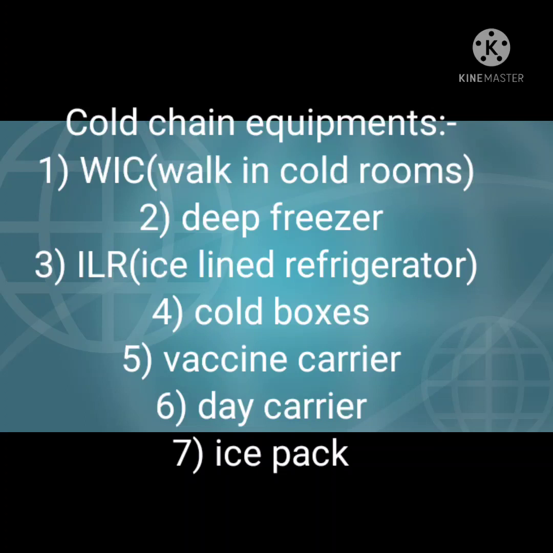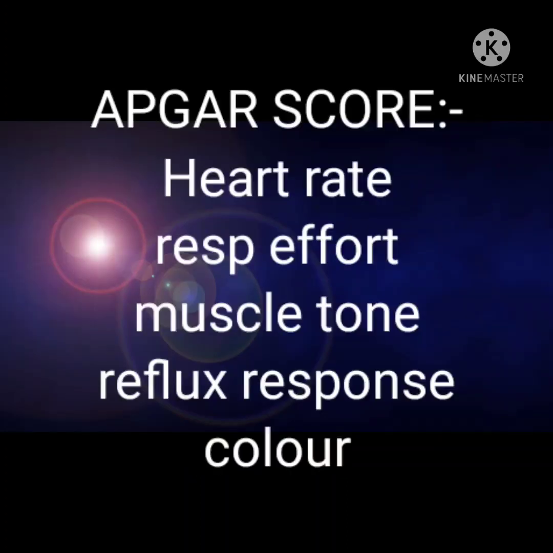Then the vaccine carrier is used to carry a small quantity of vaccine, that is 16 to 20 vials. Then the day carrier is used to carry a small quantity of vaccine, that is 6 to 8 vials. Then lastly, the ice pack.